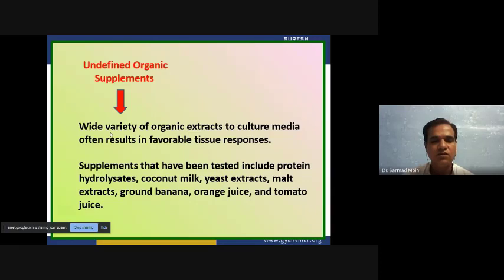The components of yeast extract, malt extract, ground banana, orange juice, and tomato juice are undefined, because we don't know what elemental concentration or what chemicals are present in these components. That's why we call them undefined organic supplements. Many scientists use these undefined components, and they have been tested with different types of plant tissue culture.